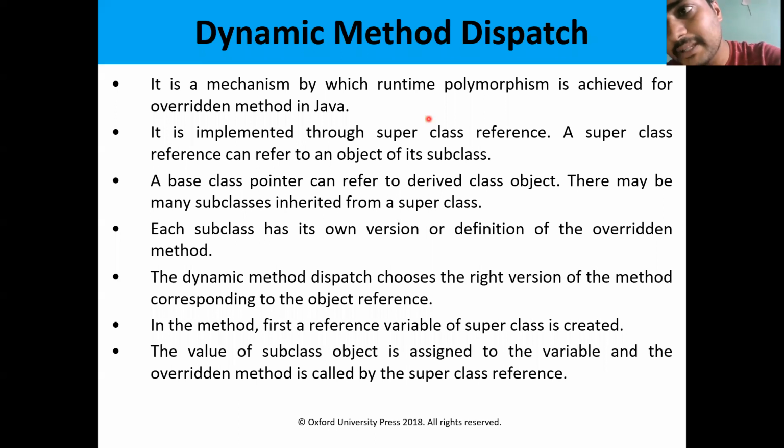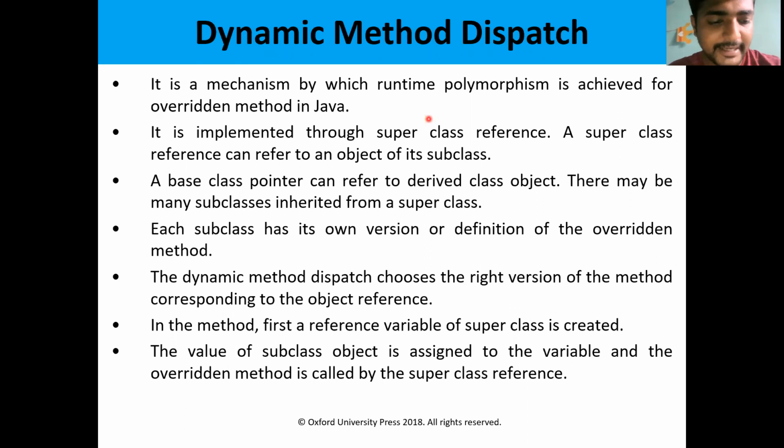But in method overloading, only the method name is the same. The return type and the parameter list are different. The signature is entirely different in method overloading, but the method name and method signature are both the same in method overriding. We have seen some examples regarding method overloading and method overriding.